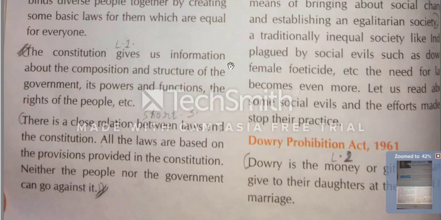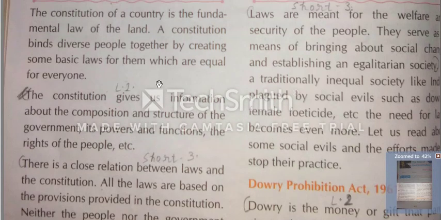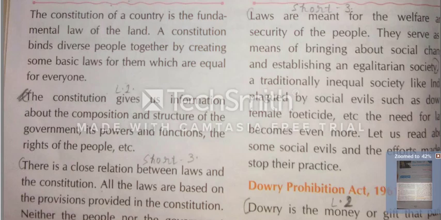The constitution gives us information about the composition and structure of the government, its powers and functions, the rights of the people, etc. There is a close relation between laws and the Constitution. All the laws are based on the provisions provided in the Constitution. Neither the people nor the government can go against it. Got it? It will be the answer of long first. Clear? You can write this. Now, next long we will see.